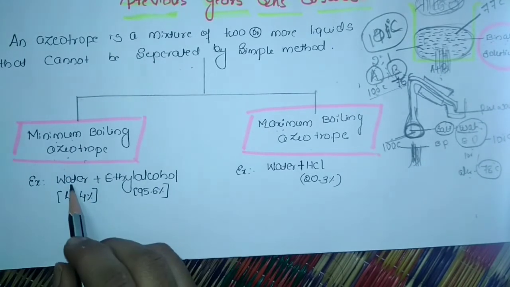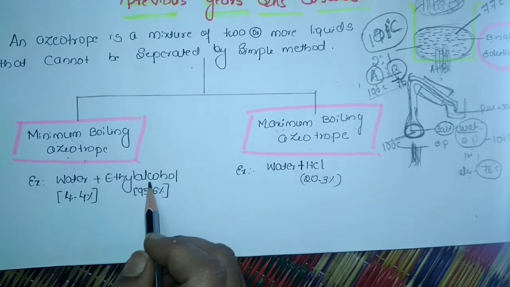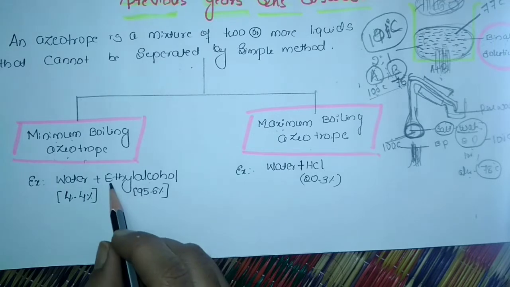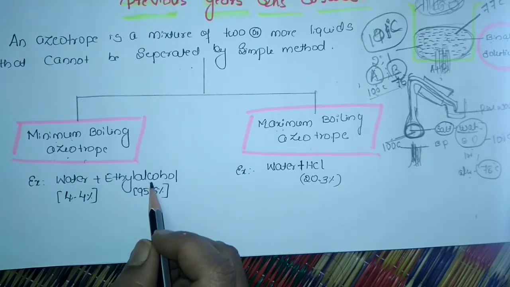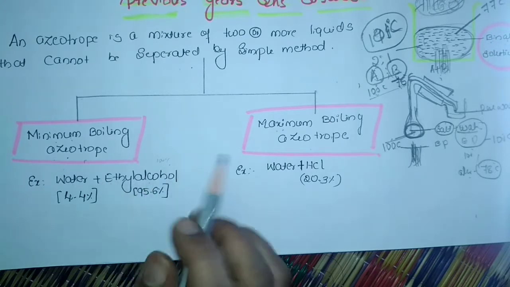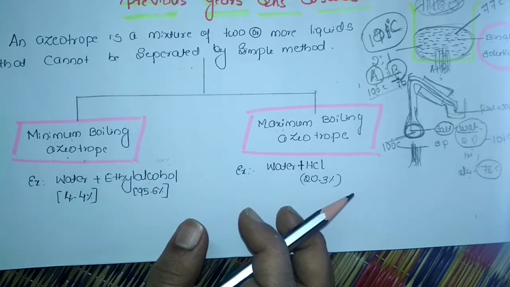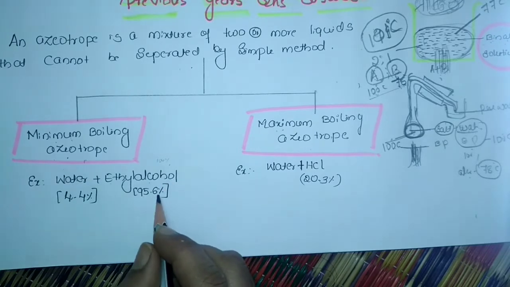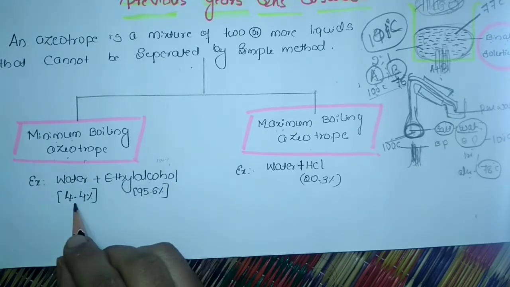Let us consider the water and ethyl alcohol mixture, which we call rectified spirit. This ethyl alcohol is not 100% pure; we will not get completely pure ethyl alcohol. Around 95.6% will be alcohol, and the remaining part will be water.